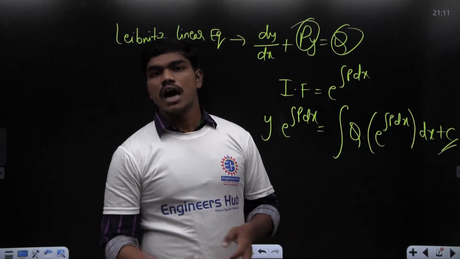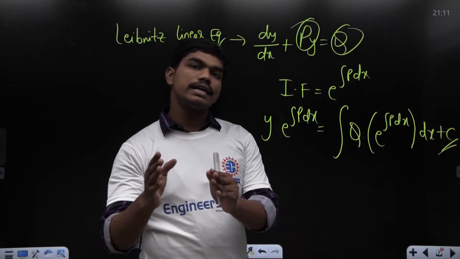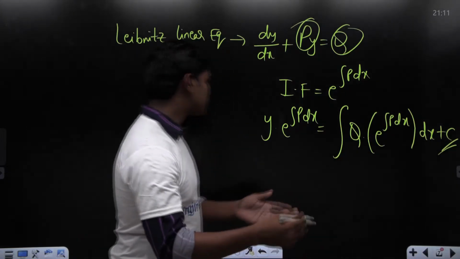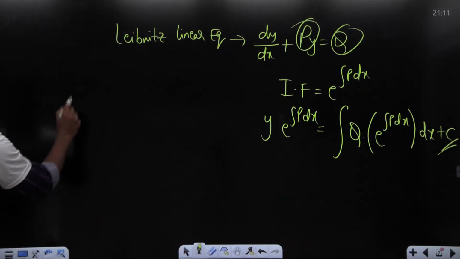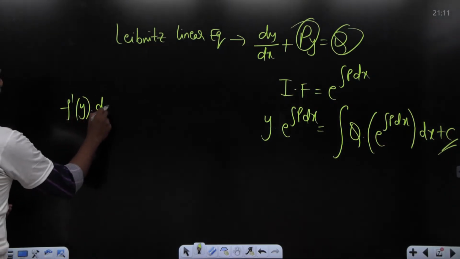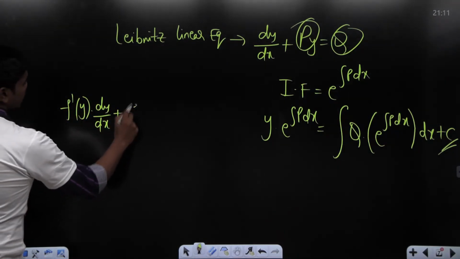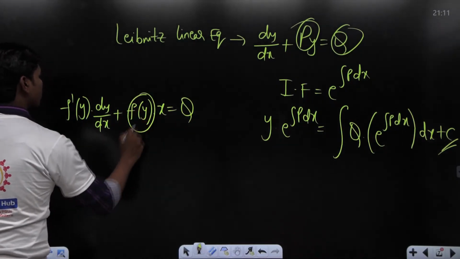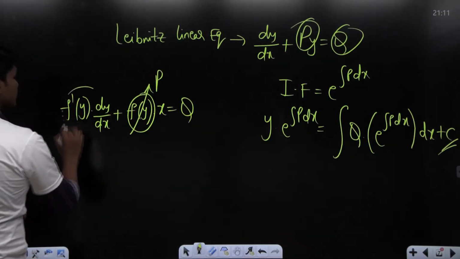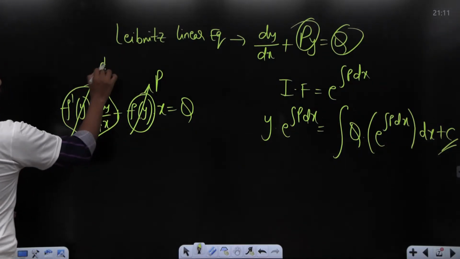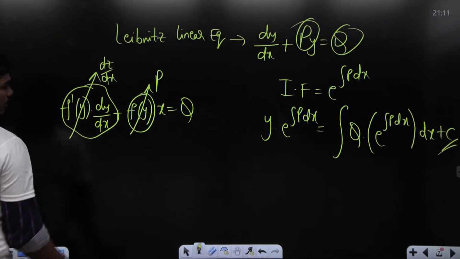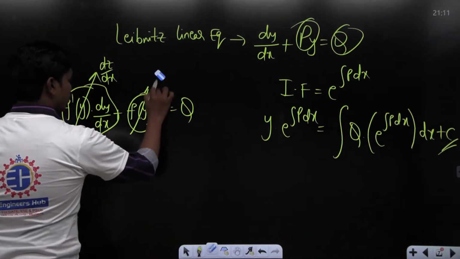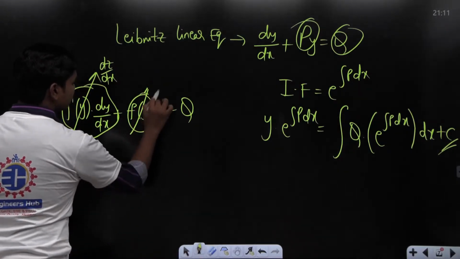Then after we have seen how to convert some special kind of non-linear equations to linear equations. Correct? So basically if there is any equation of the form f dash of y into dy by dx plus f of y into x is equal to q something, then if you take this f of y as some function p, then definitely this term could go to dz by dx and all. So definitely, okay, this is not p, so here you are having some function p.